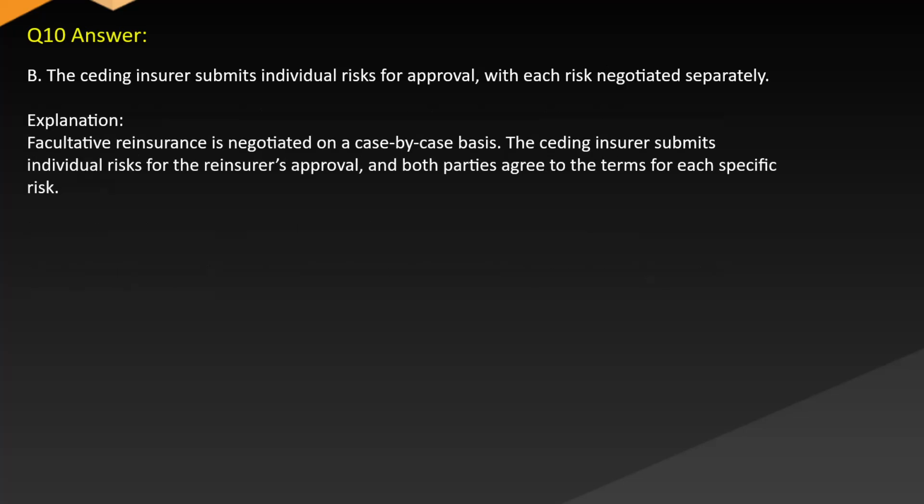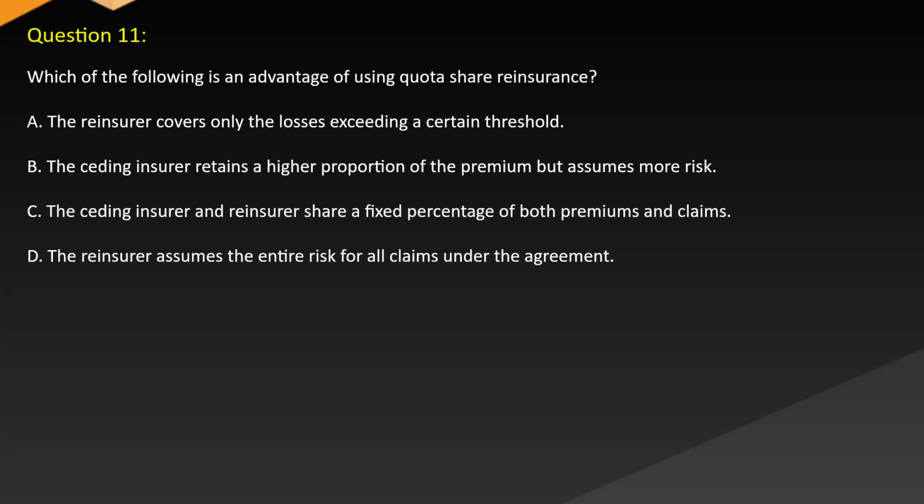Answer. B. The ceding insurer submits individual risks for approval, with each risk negotiated separately. Explanation. Facultative reinsurance is negotiated on a case-by-case basis. The ceding insurer submits individual risks for the reinsurer's approval, and both parties agree to the terms for each specific risk. Question 11. Which of the following is an advantage of using quota share reinsurance?